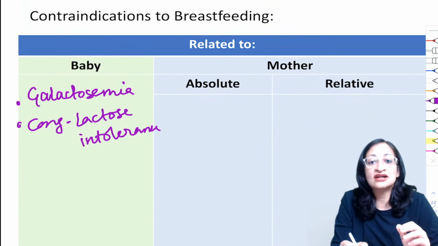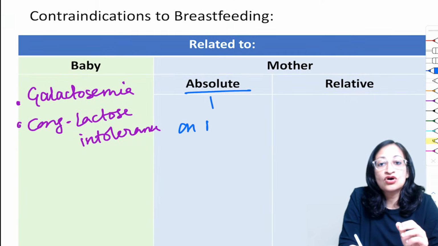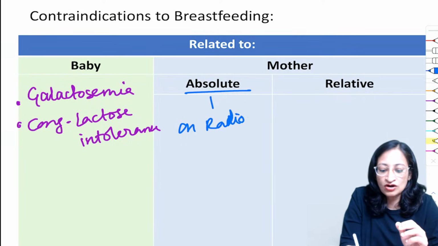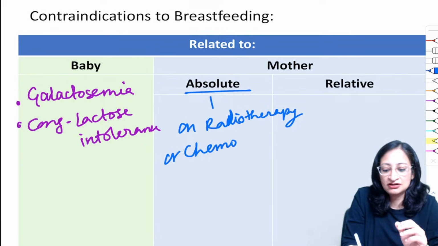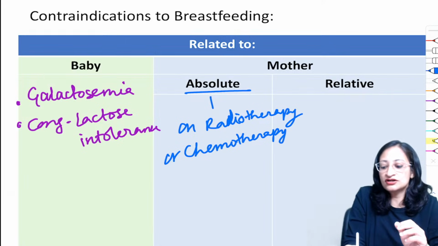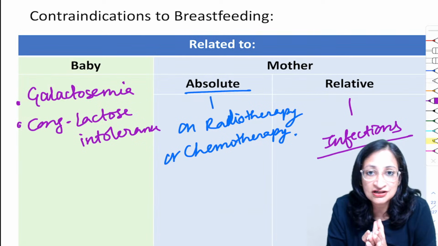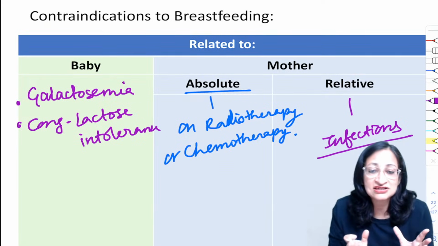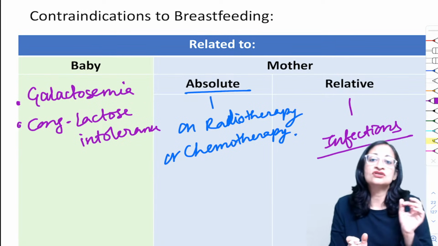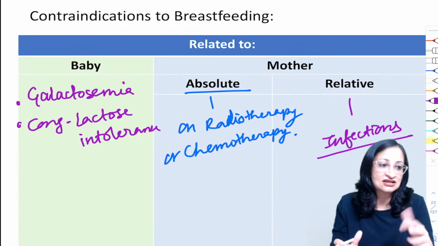Absolute contraindications related to the mother is when, if the mother is on radiotherapy or chemotherapy, then you will not breastfeed the baby. Okay. And relative contraindications are some infective conditions in the mother. So infections in the mother, like maternal active untreated TB, then maternal herpes or varicella lesions involving the breast area, maternal HIV. So these are some relative contraindications where you may or may not breastfeed depending on the exact situation, right?